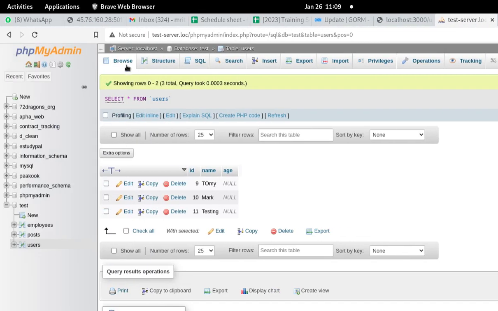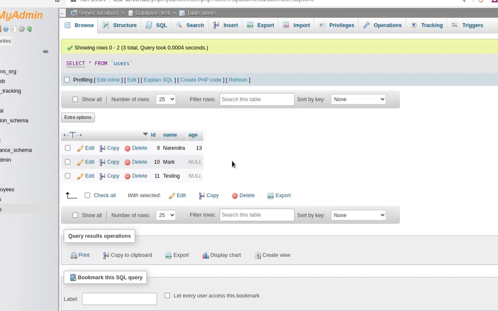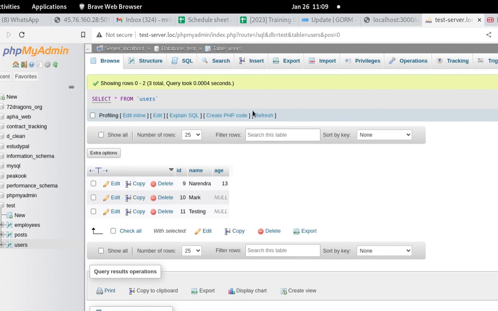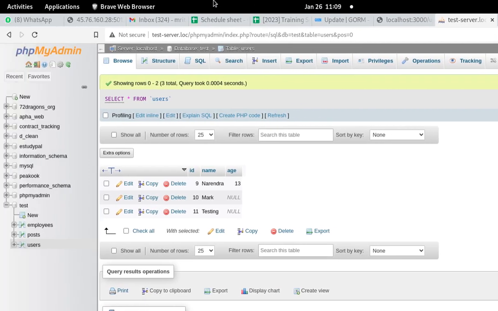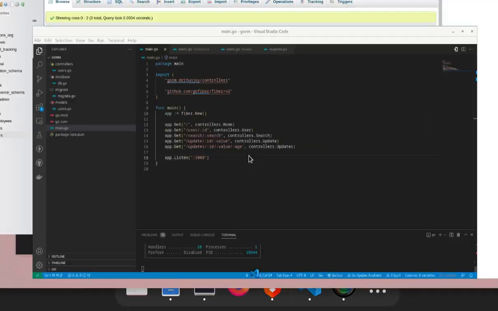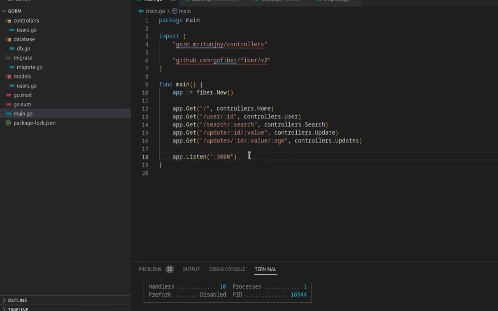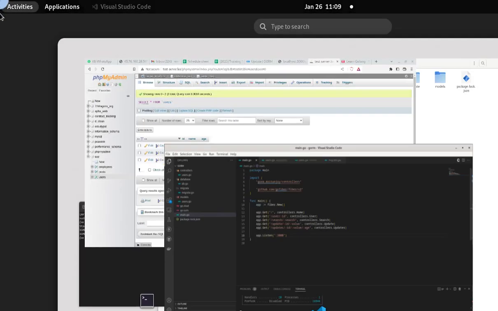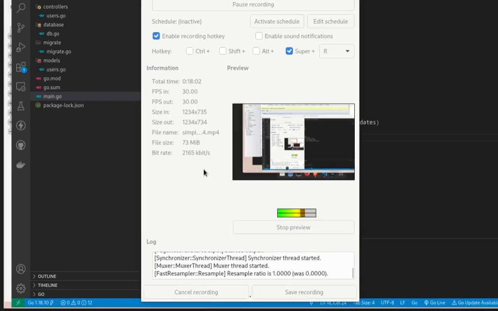If we come to our database and refresh it, we get this. So this is it, guys. Now we learned how to do search, update single columns, and update multiple columns using GORM in Golang. That's it, guys, and thank you for watching.